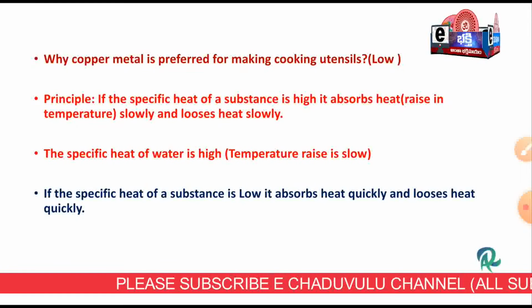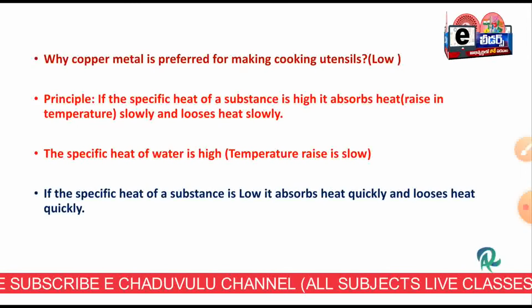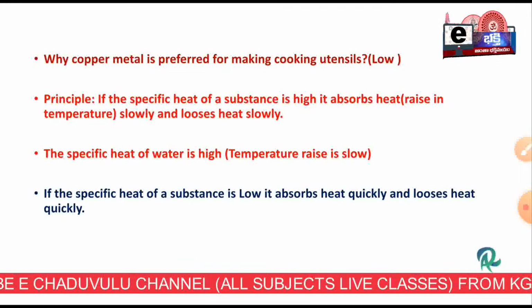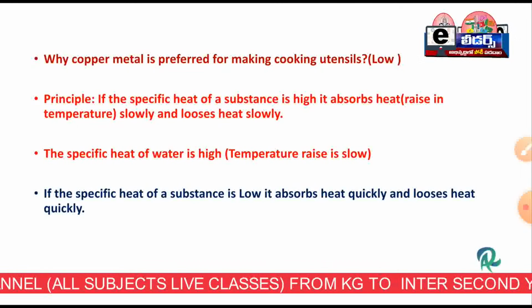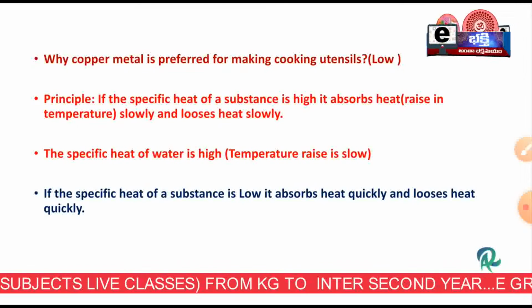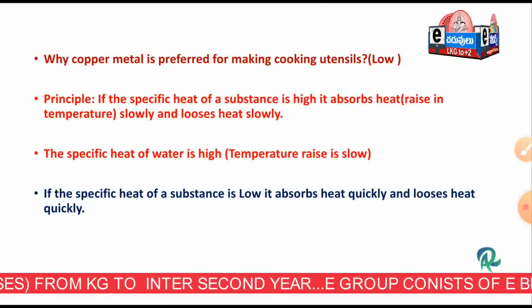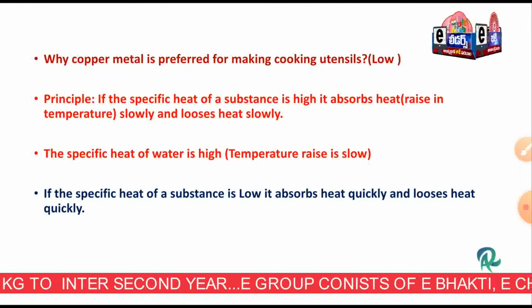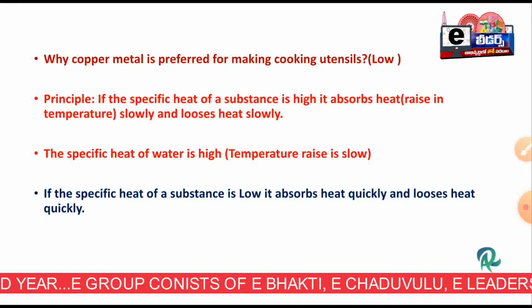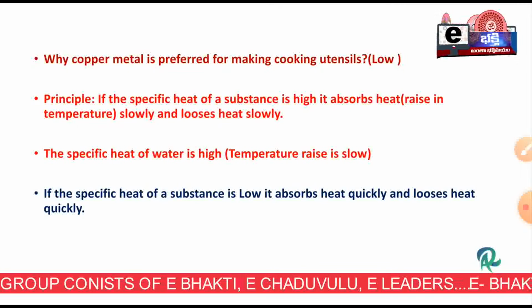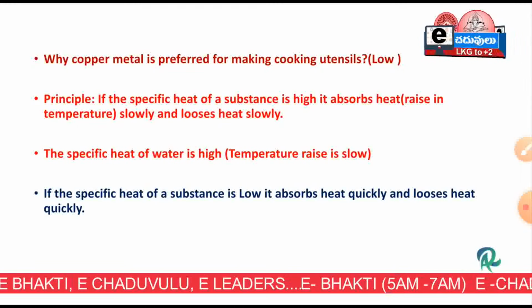Then you have to write the principle. If the specific heat of a substance is low, it absorbs heat quickly and releases heat quickly.